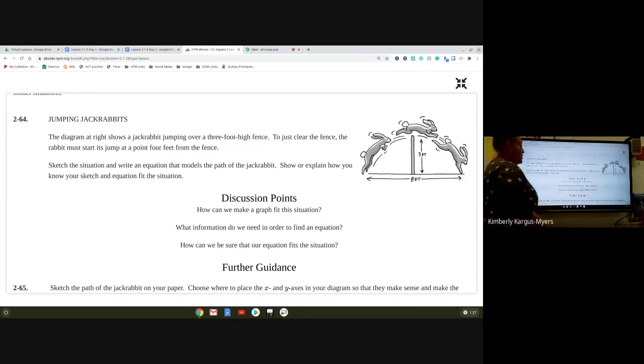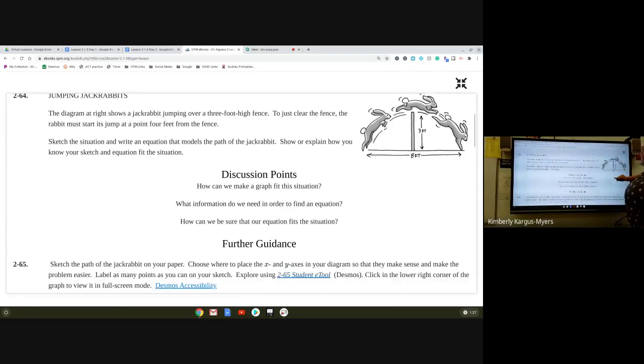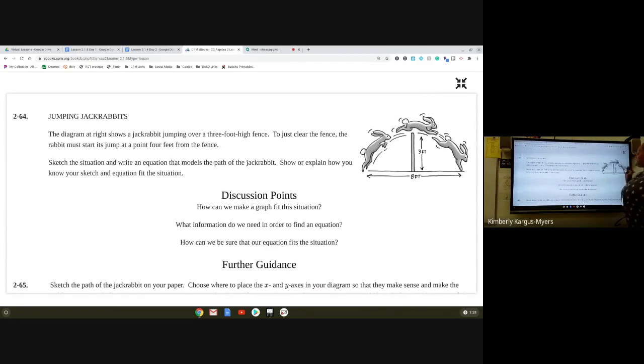Okay, let's just talk about this picture for a sec. We can see that the fence is 3 feet high. But then it says that he has to start from 4 feet in front of the fence to clear that fence. So if this is truly a parabola, theoretically, if he starts 4 feet before, he's going to land 4 feet after.